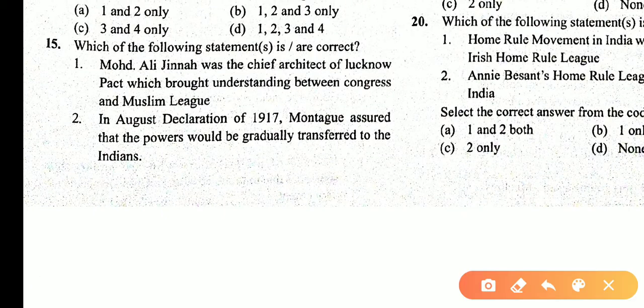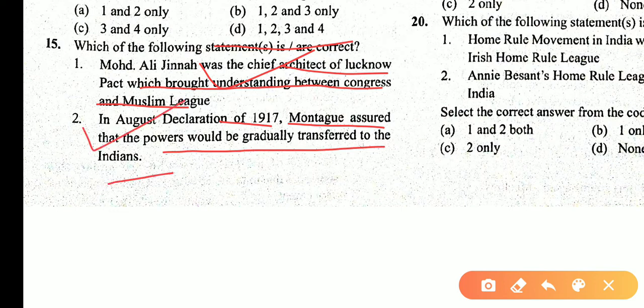Which of the following statements are correct? Muhammad Ali Jinnah was the chief architect of the Lucknow Pact, which brought understanding between the Congress and the Muslim League. This is true. In the August Declaration of 1917, Montagu assured that powers would be gradually transferred to Indians. These statements are also correct.